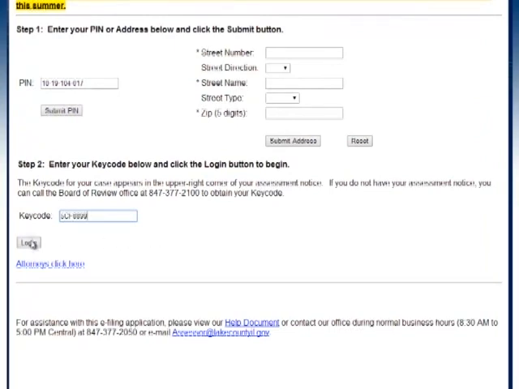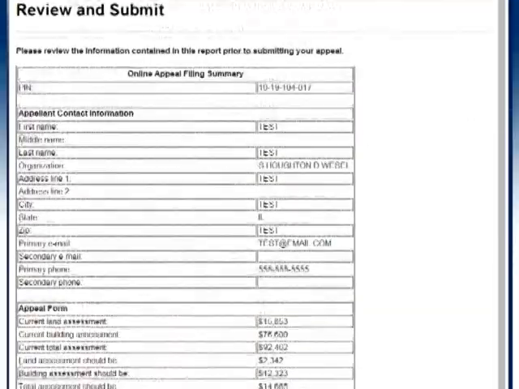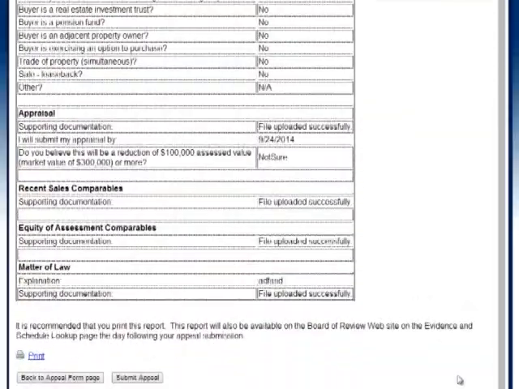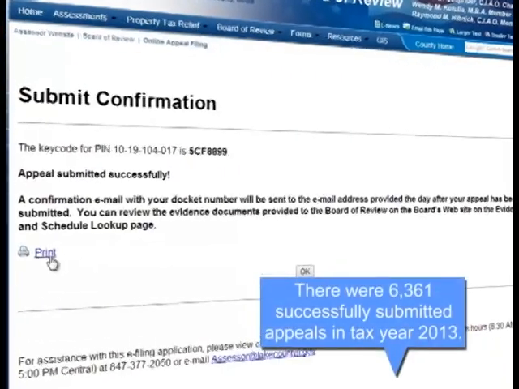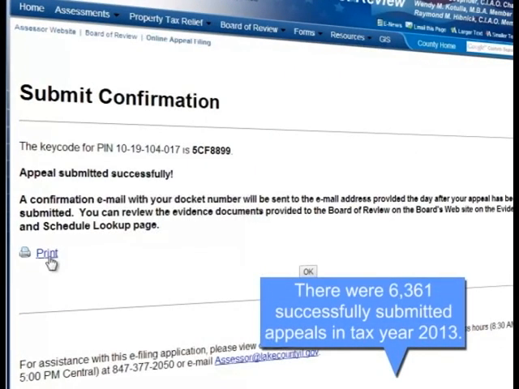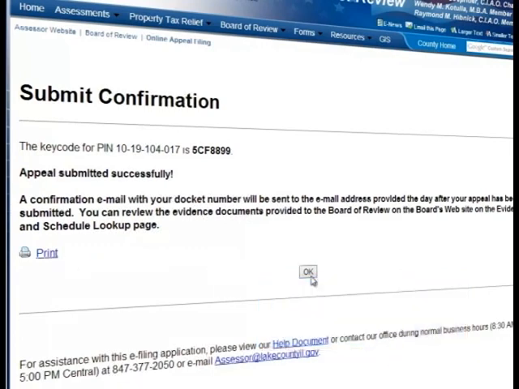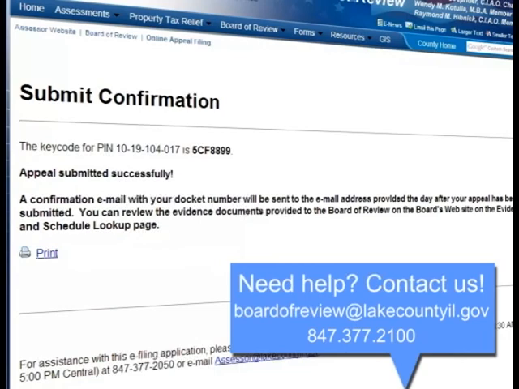Once the Submit Appeal button on the bottom of the Review and Submit screen has been clicked, you will get a confirmation screen letting you know that the filing is complete. You will also get a confirmation email sent to the email address provided the day after the appeal has been submitted. You may also review the evidence documents provided in the appeal on the Board of Review website in the Evidence and Schedule Lookup page.